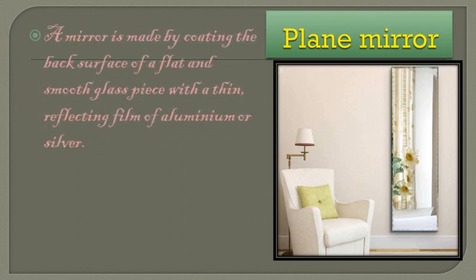So what is a plane mirror? Plane mirrors are used in various activities in our day-to-day life. A plane mirror is made by coating the back surface of a flat and smooth glass piece with a thin reflecting film of aluminium or silver metal. To protect this reflecting film and to make that side opaque, another coat of a substance like lead oxide is given over it.